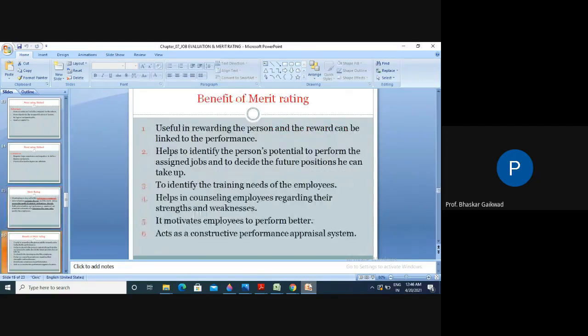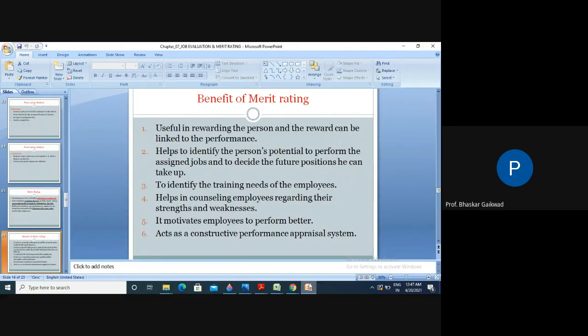So, benefits of merit rating. It is useful in rewarding the person, and reward can be linked to the performance. Suppose I want to give a certain bonus, incentive, or reward.